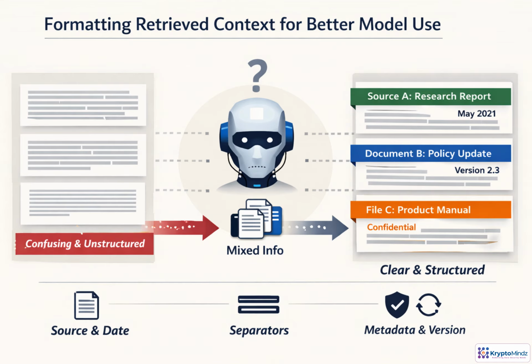Retrieved context is most useful when the model can tell what each piece is, where it came from, and whether it applies. Instead of pasting raw chunks together, wrap each chunk with labels such as source, title, date, section, version, or permissions. Use clear separators so boundaries do not blur. This helps the model compare sources, prefer fresher or authorized information, and avoid mixing unrelated details.